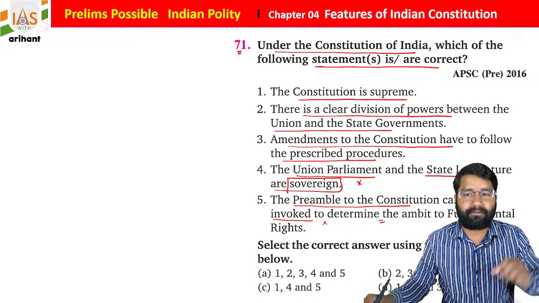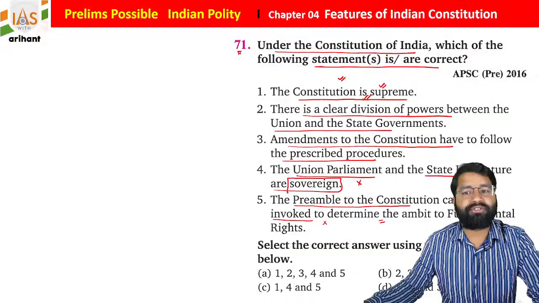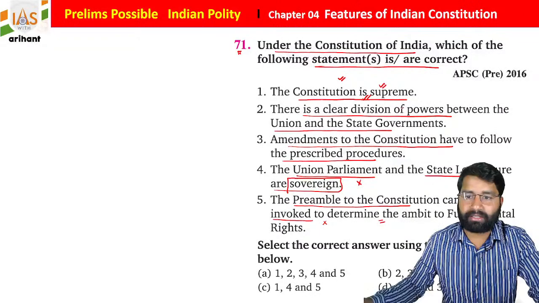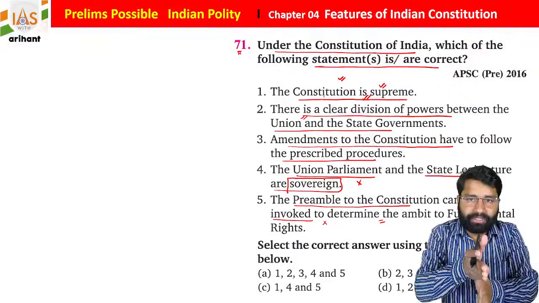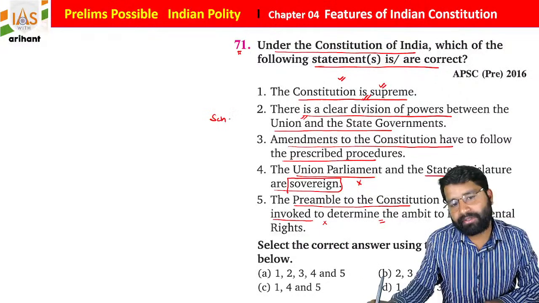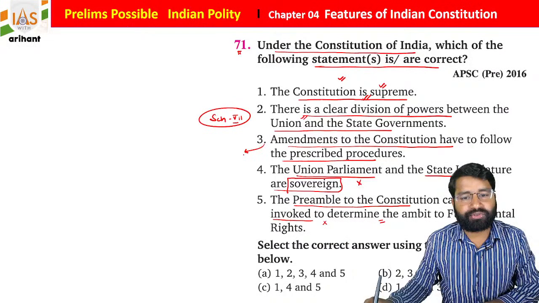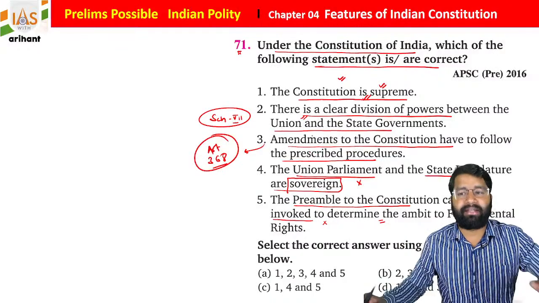Now, as you know, students, we are a democratic country, and here our constitution is the supreme law, the supreme authority. There is a clear division between union and state by a schedule named Schedule number 7. Amendment to the Indian Constitution is done by Article 368 of the Indian Constitution. So now these three are correct.